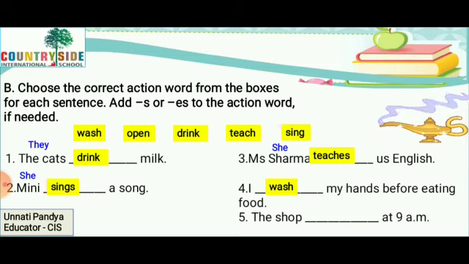The shop is a thing. So it does. So we have to write the does form of the word open. So what we will write? Opens. It opens at 9 a.m. or the shop opens at 9 a.m. Right?